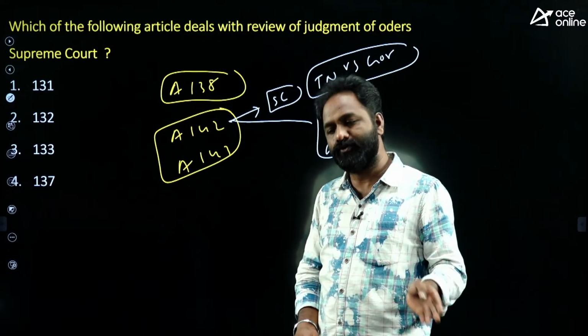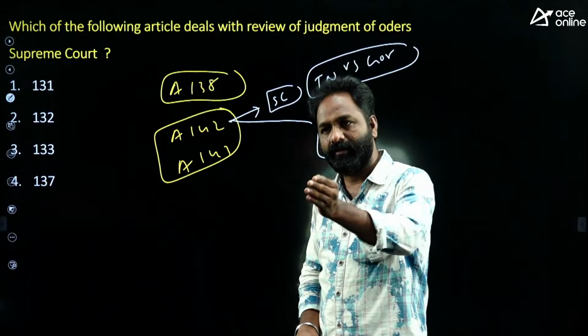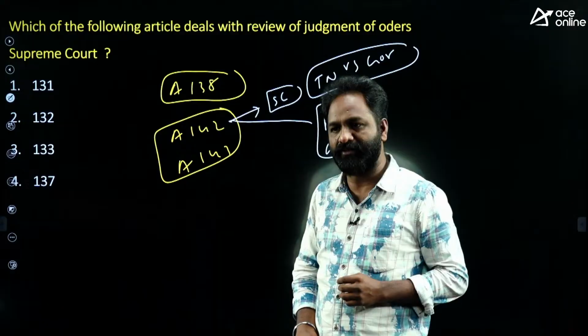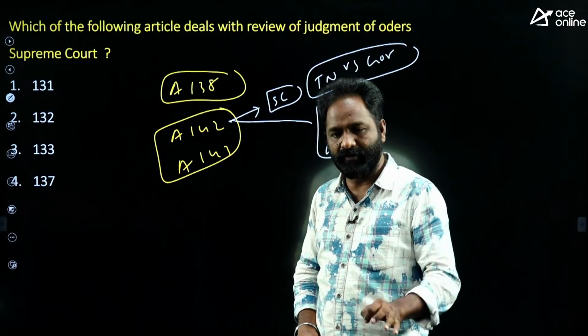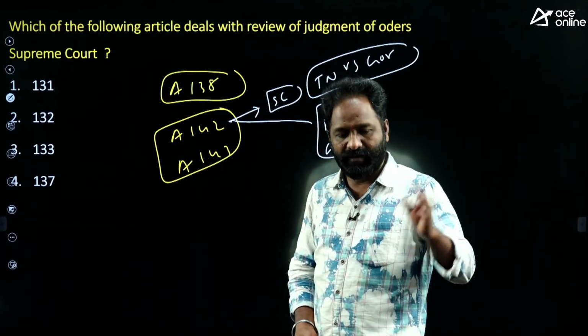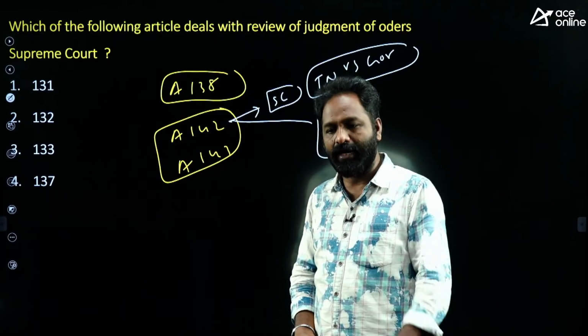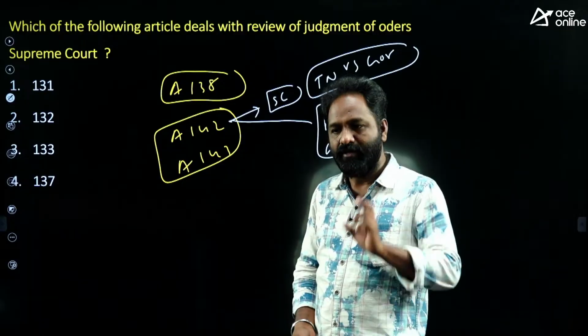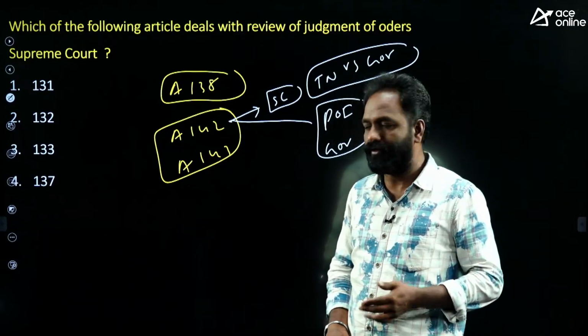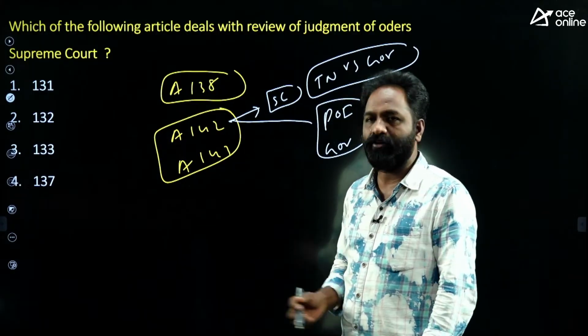Then certain bills were also passed by the Governor to the President. So the Supreme Court gave a judgment that put some deadlines for the Governor and President of India. Whenever the State Assembly passes bills, you have to accept them within some days. Some bills are given 1 month, some 3 months. I am not going into detail, but you know that. That is called Article 142.